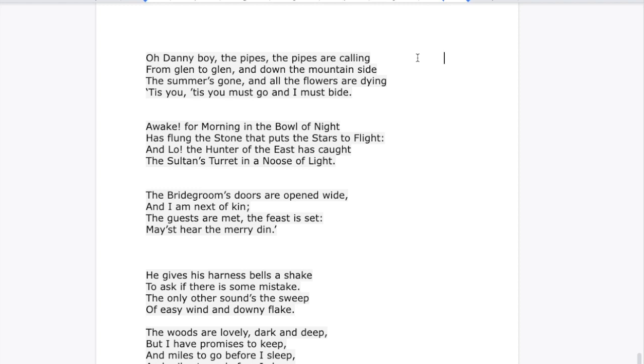So let's look. We've got some examples here. The first one, "O Danny boy, the pipes are calling from glen to glen and down the mountainside. The summer's gone and all the flowers are dying. 'Tis you must go and I must bide." This is a fairly famous song. Let's look at the lines that rhyme. We've got calling, side, dying, bide.